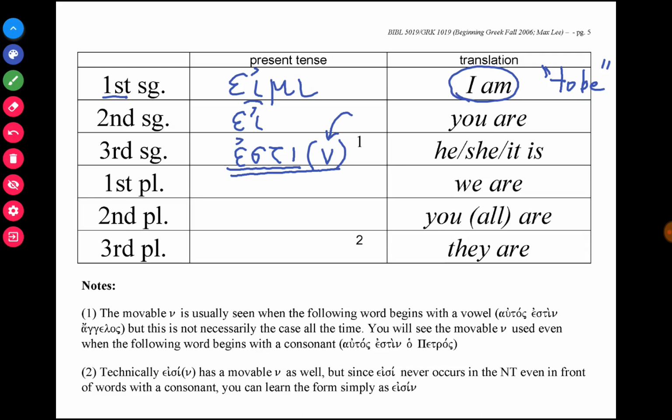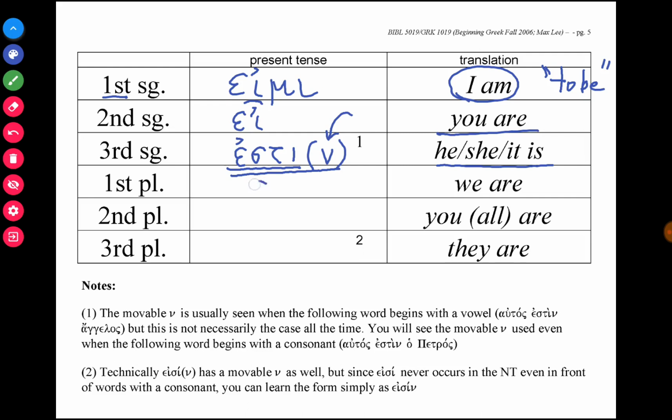It used to be that in the past, est was used when the word following began with a consonant, and estin was used when the word following began with a vowel. But that was a part of classical Greek convention, and in Koine Greek, or the Greek of the New Testament, that convention has been dropped. And so it's really a matter of style, whether the author decides to use est or estin. And that means he, she, it. So eimi means I am, ei means you are, est or estin means he, she, it.